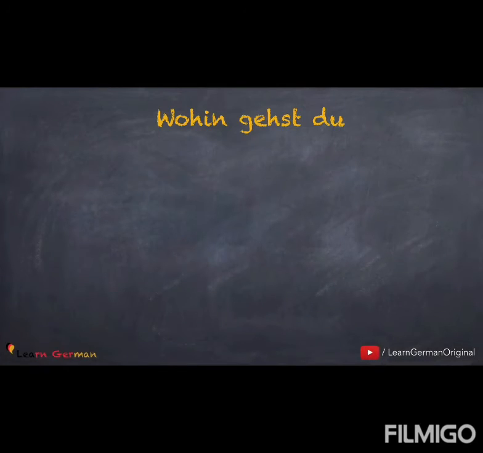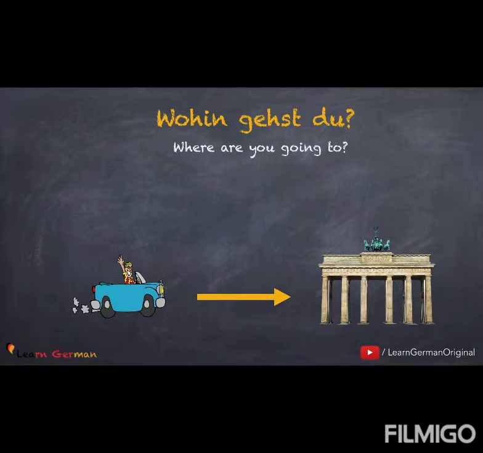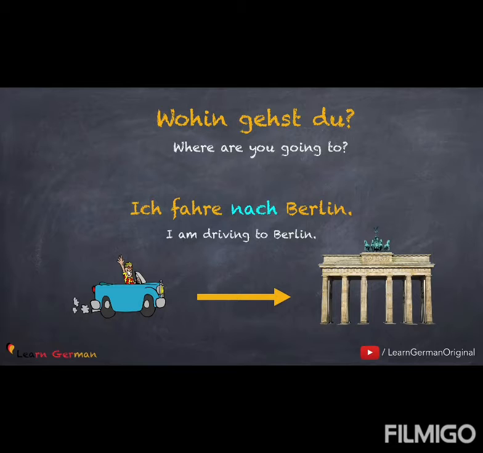When the question changes to Wohin gehst du, you should remember that we are talking of an action, movement from one place to the other. In this case, you would say Ich fahre nach Berlin. So, with cities, you would use nach Berlin, nach Frankfurt, nach New York, etc.